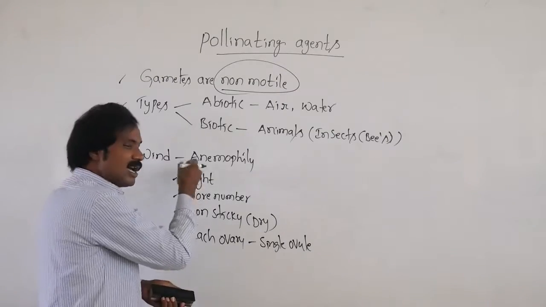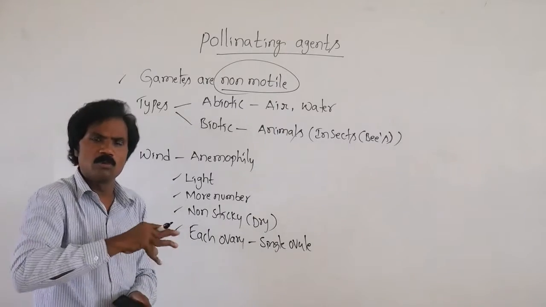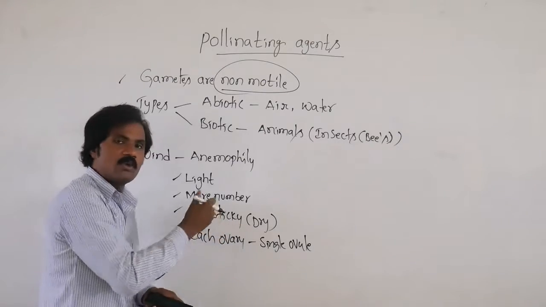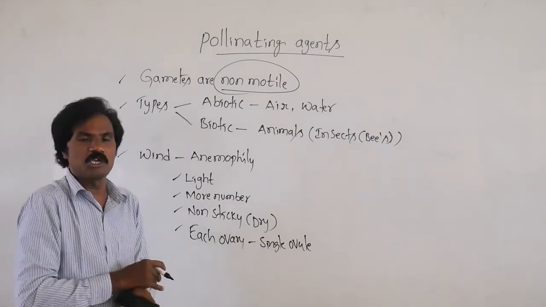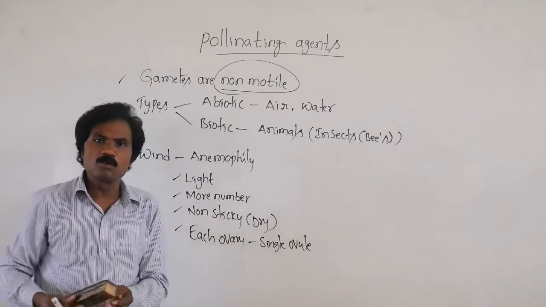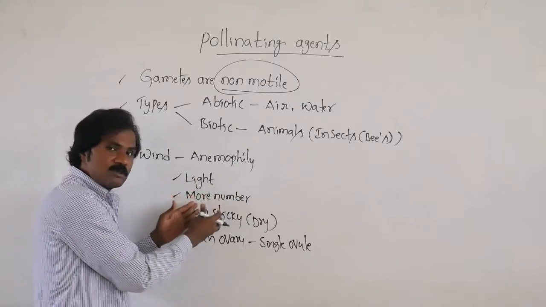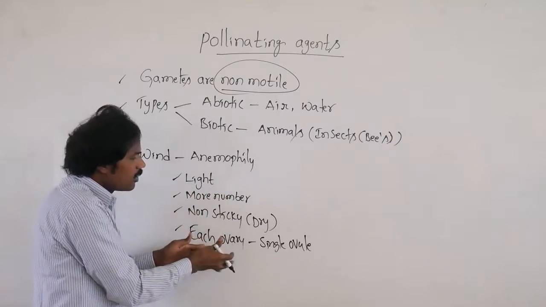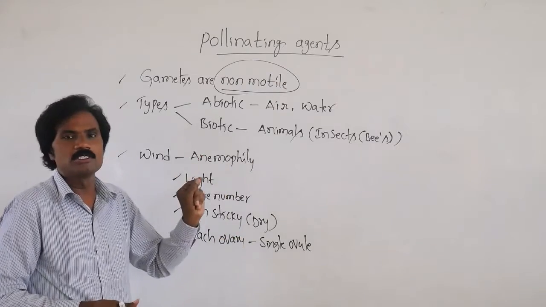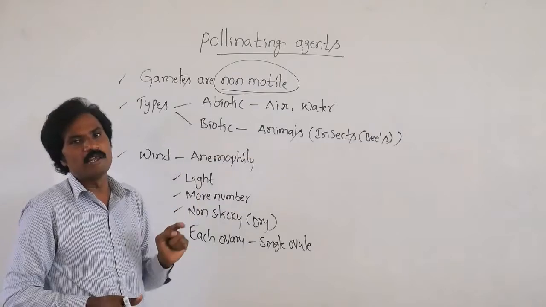That's why it is lightweight, and that's why it is produced in large numbers, and it is non-sticky in nature. Such characteristic features they give in questions. Then if such pollen grains are present, what type of pollination normally takes place? Your answer will be wind pollination or air pollination, otherwise called anemophily.